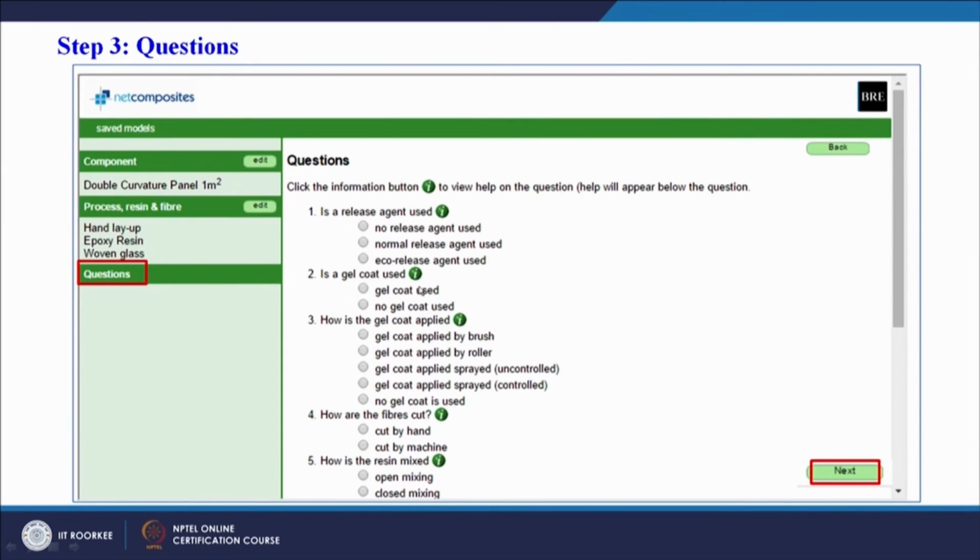Is a gel coat used? How is the gel coat applied? Gel coat applied by brush, by roller, or sprayed, in a controlled manner or an uncontrolled manner. How are the fibers cut? They are cut by hand or cut by machine. How is the resin mixed? Open mixing, closed mixing. So you can see there are so many questions related to the process that affect the